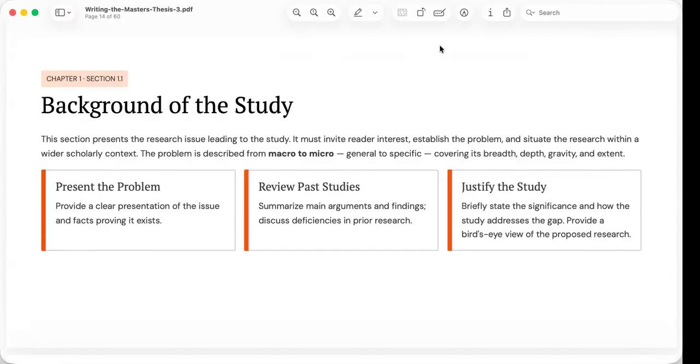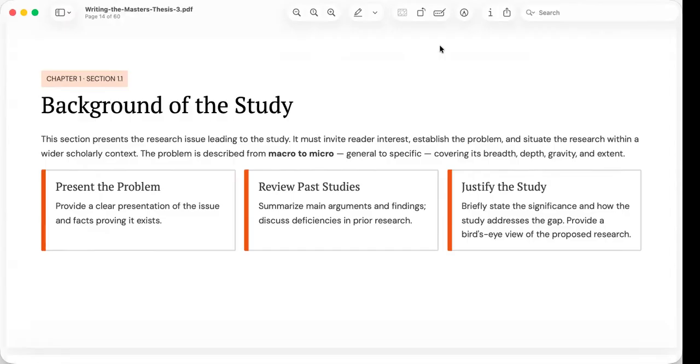For example, if your research concerns the Philippine Coast Guard's technical diving capability, discuss security at national or international level.